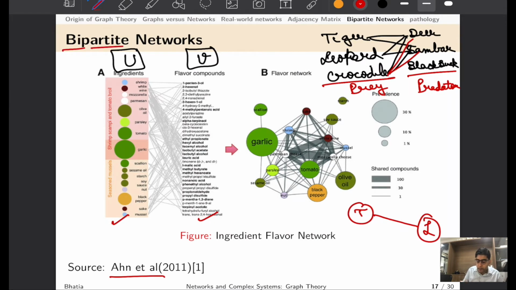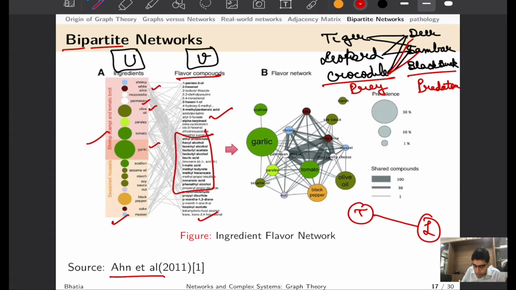Now, these are called bipartite because there are two parts, part 1, part 2, and hence bipartite. They are of course networks because there are certain nodes and certain interactions happening. If there are multiple flavors shared by two compounds, for example, if you look at garlic and olive oil, you would see that they may have something in common, but those interactions are limited.